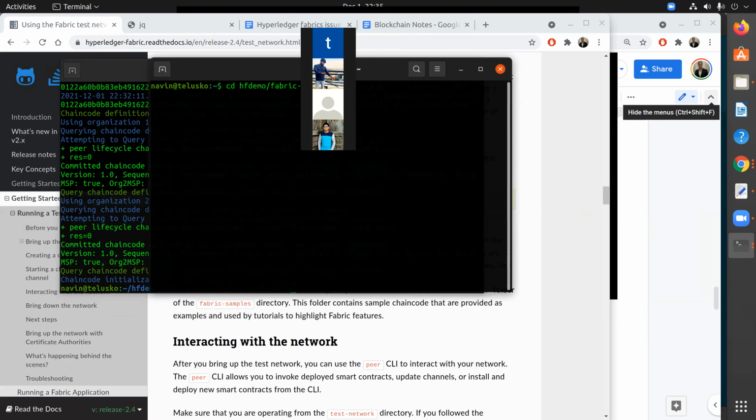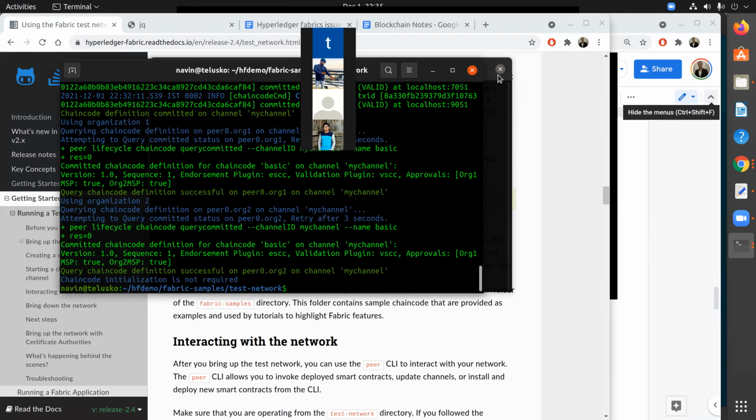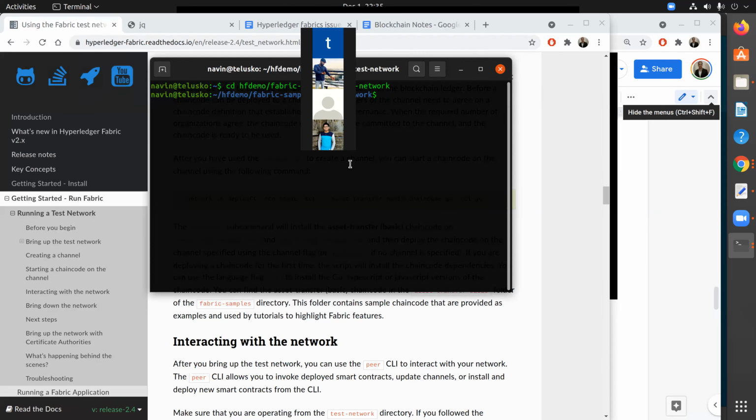So let me just go to the Fabric samples test network. Every time you want to do this, you have to set the path. Otherwise, if you want to do all those things from another folder, you will need to set the path for the entire project. Okay, so let me just minimize this. Let's use this window. Now, this is where you will interact with the network.